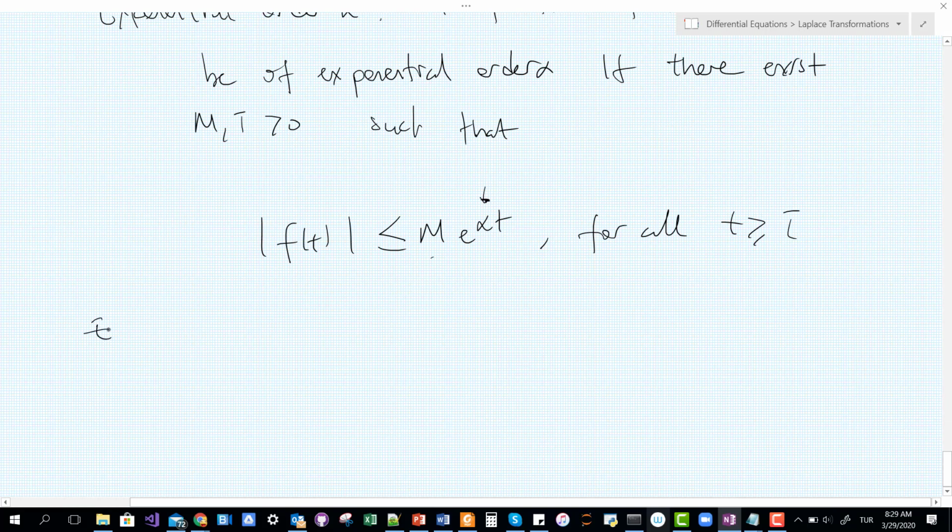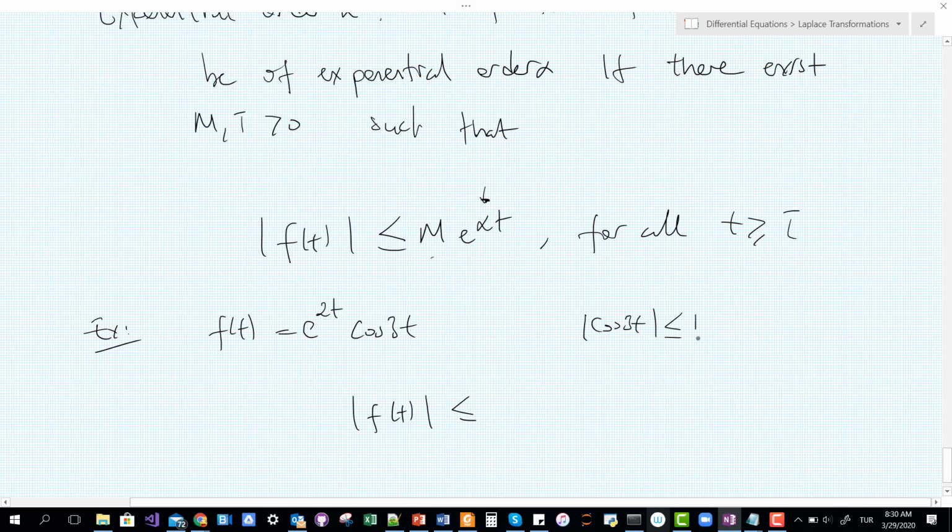Let me give you an example. Let's say I have f of t equal to e to the 2t cosine 3t. Can I bound this function in this way? Since it is e to the 2t cosine 3t, I know the absolute value of cosine 3t is always less than or equal to 1.